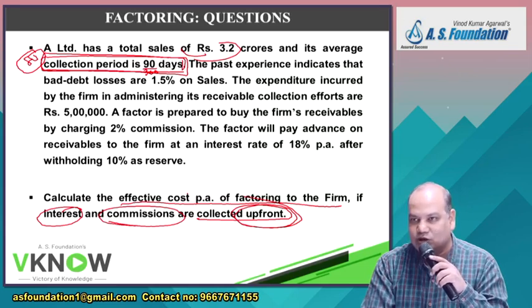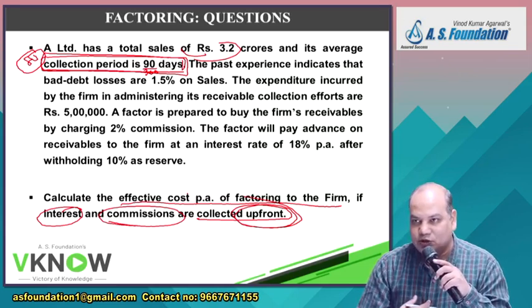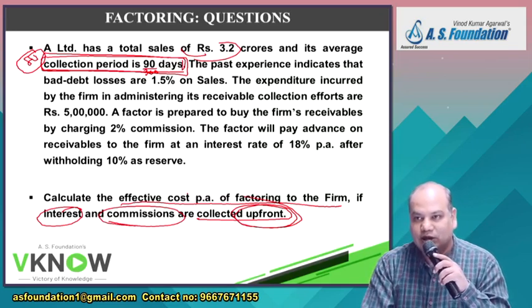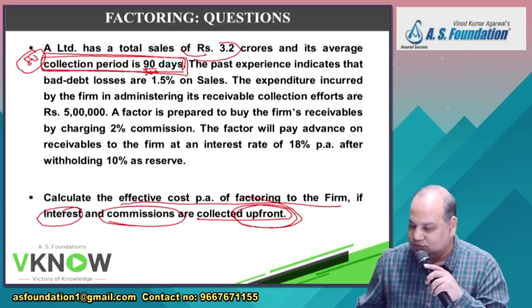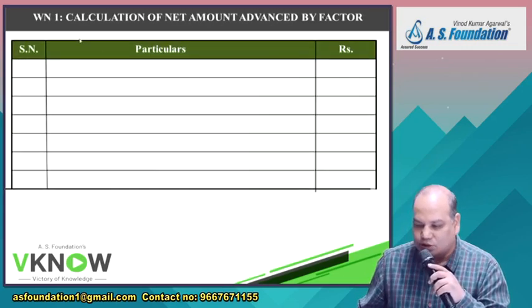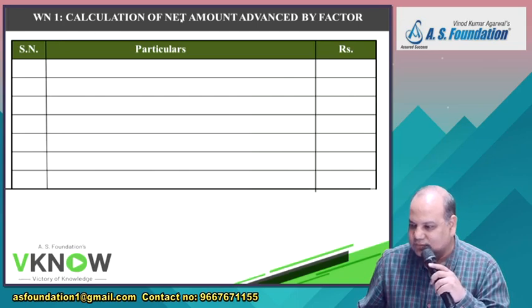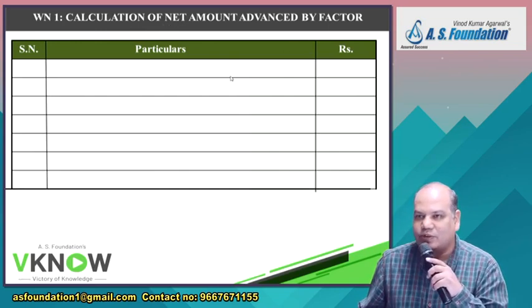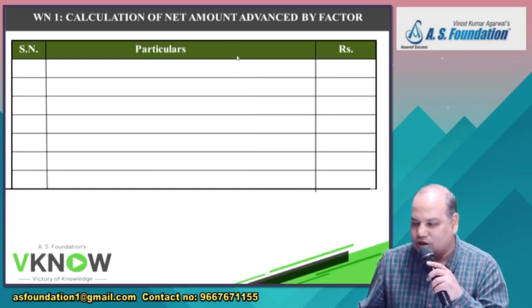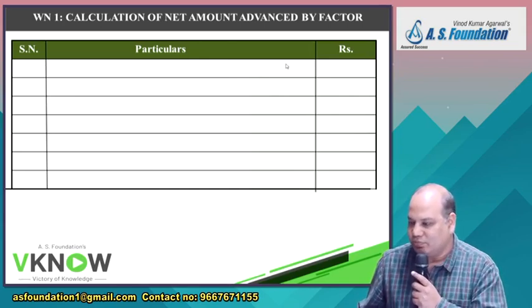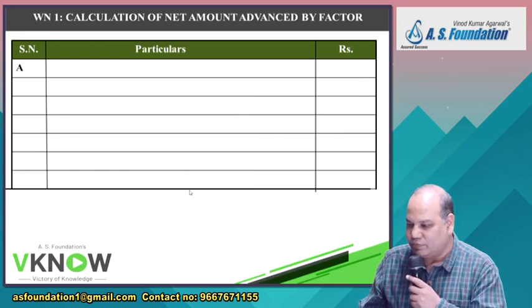Now similarly in this case also it happens. The company will receive funds from the factor, net amount only. Is it right? So first we'll write a small working note 1. Now I will not ask you any question. Calculation of net amount advanced by the factor. So I have given you enough hint.